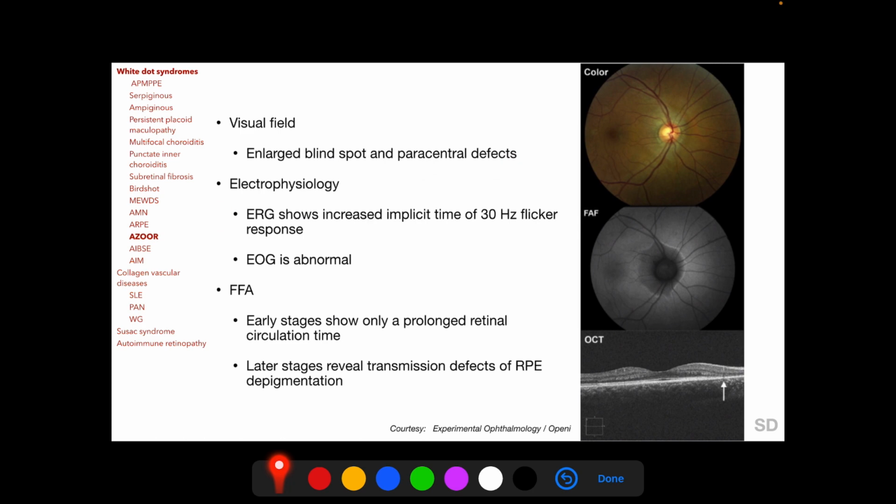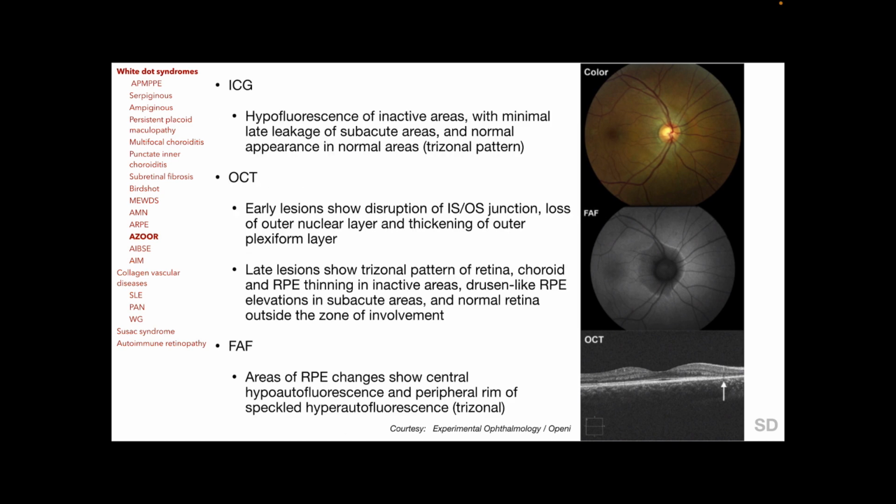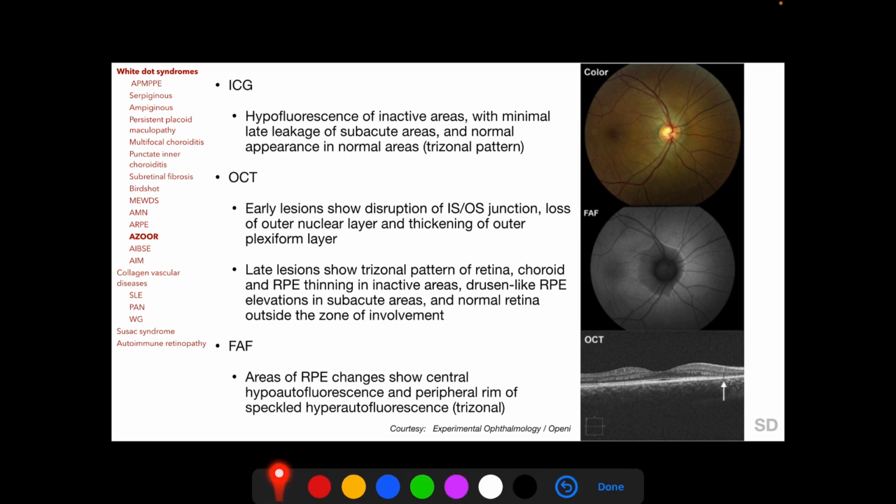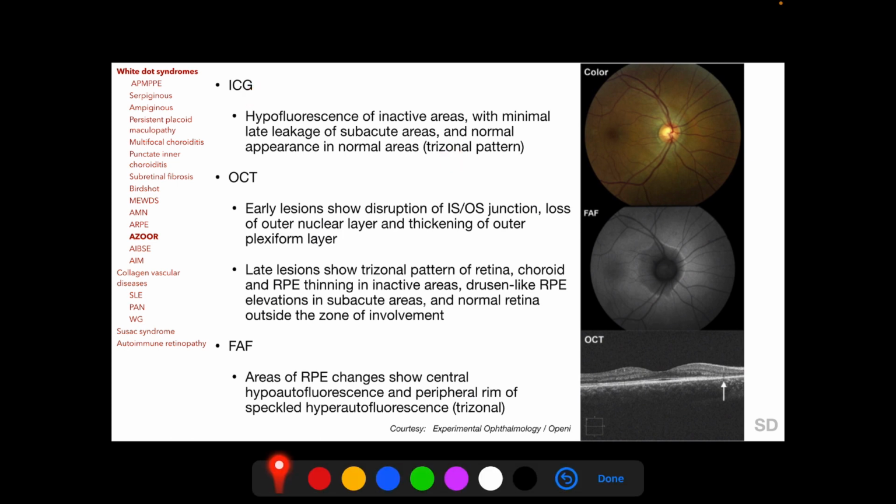ERG shows increased implicit time of 30 Hz flicker response reflecting compromised cone function, and EOG is also abnormal. Early stage AZOOR usually shows only a prolonged retinal circulation time on fluorescein angiography, and later stages reveal transmission defects correlating with the location of the RPE depigmentation. Now in AZOOR, a trizonal pattern is described for ICG, OCT and fundus autofluorescence. Trizonal meaning the normal area, the subacute area and the inactive area.